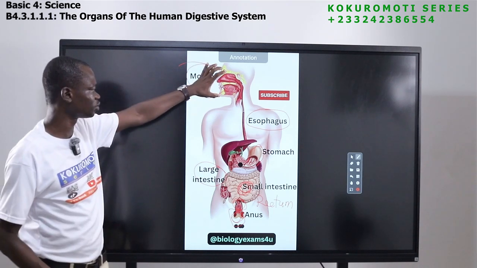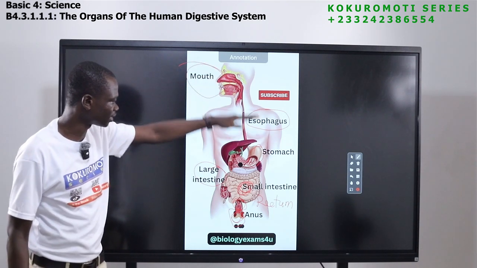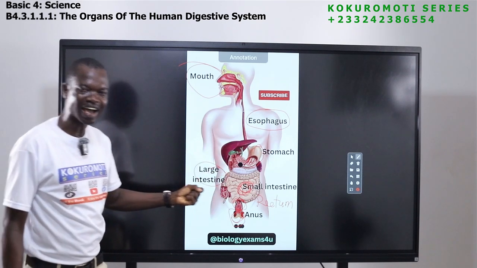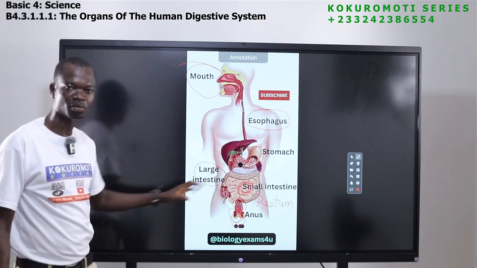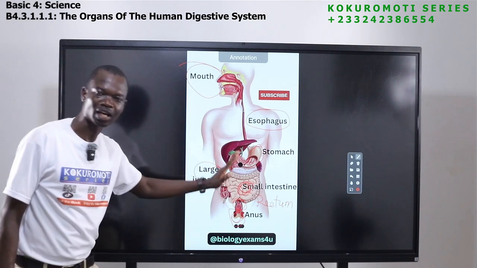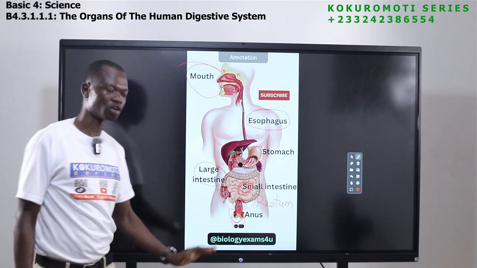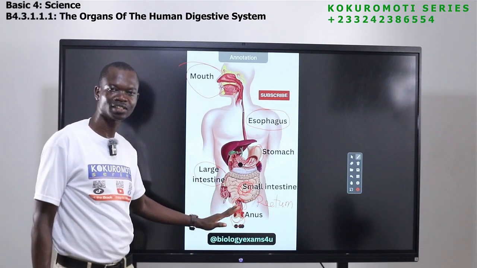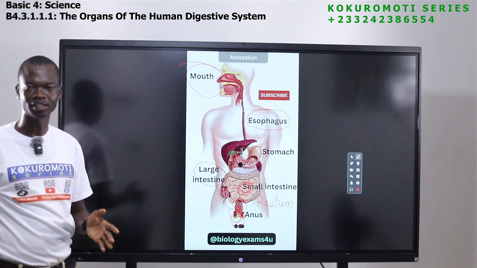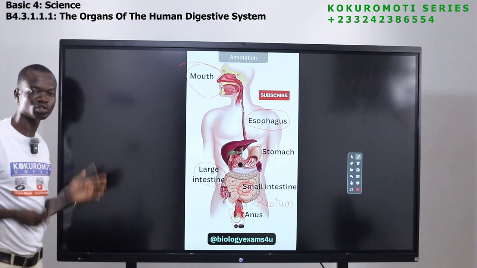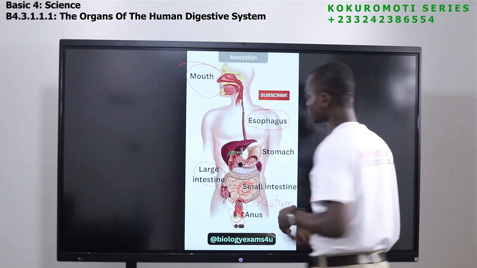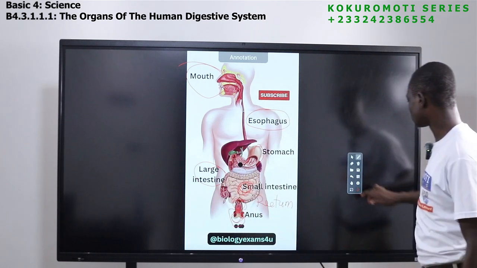So here, the food is broken down, it passes here. When it gets here, it is also broken down. The nutrients in it are absorbed by the intestine. The water in it is also absorbed by the intestine. After that, the rest is passed on to the rectum as feces. And then the anus will make sure it leaves the body. So that is digestion. If you have questions for me, you can ask. I've asked you questions here, but I have more questions to ask.